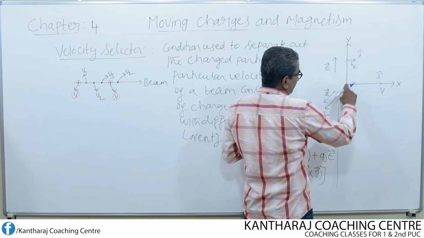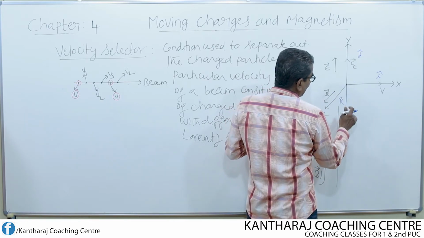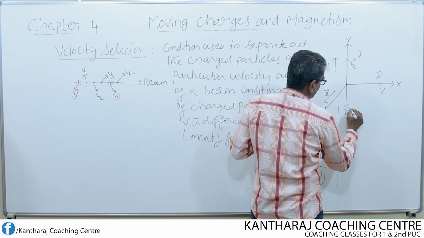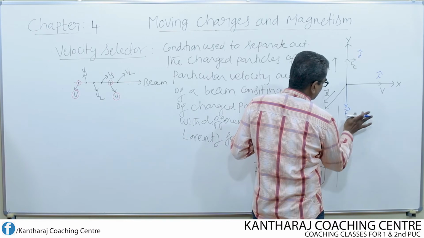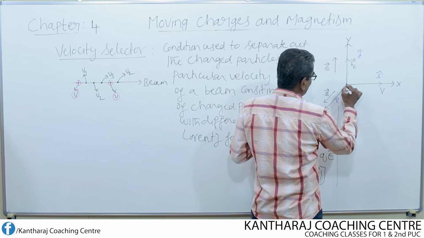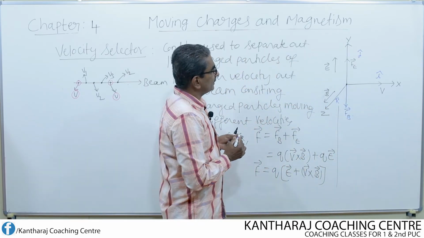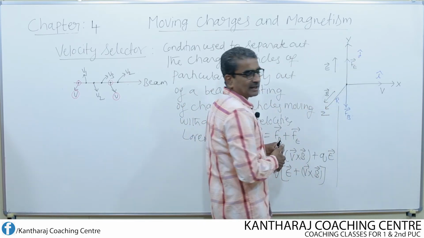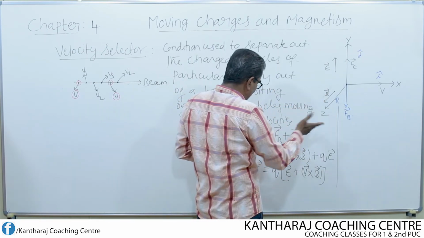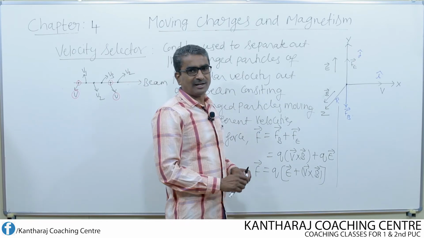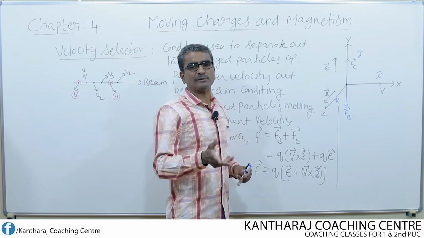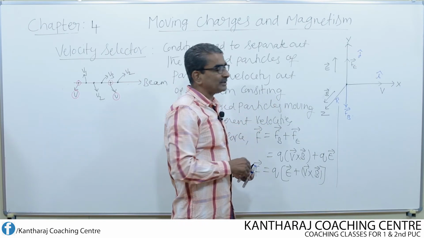The electric field force and the magnetic field force are opposite to each other. k cap is the unit vector along the z axis. Since we are using a combined field, I consider the Lorentz force, not the Lorentz magnetic force. The Lorentz magnetic force equation is considered only if we use the magnetic field, but we are using both fields.